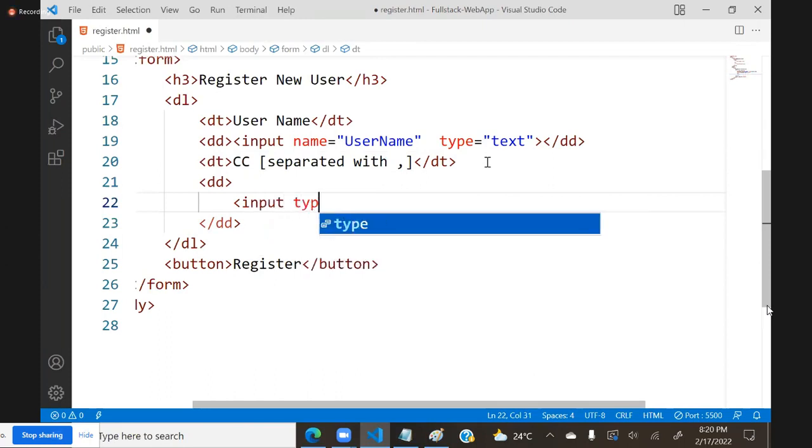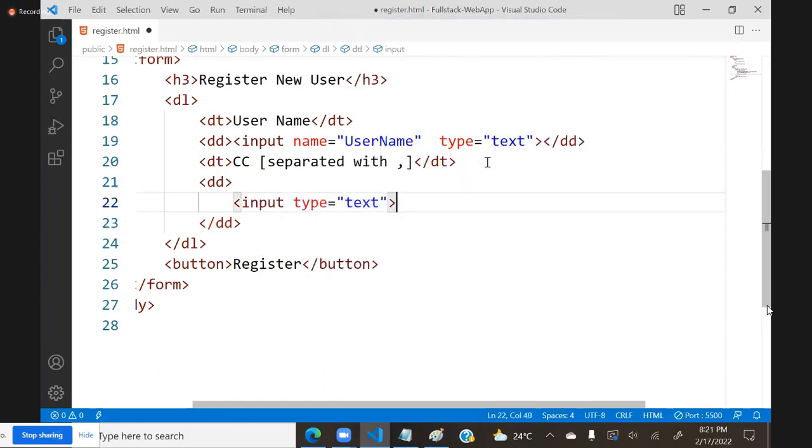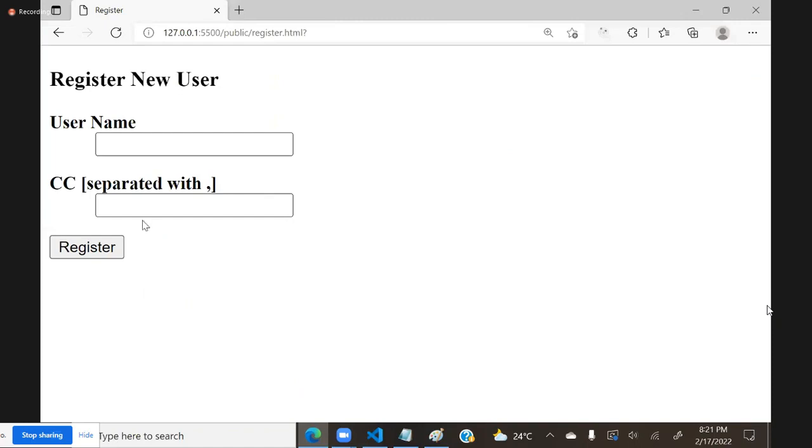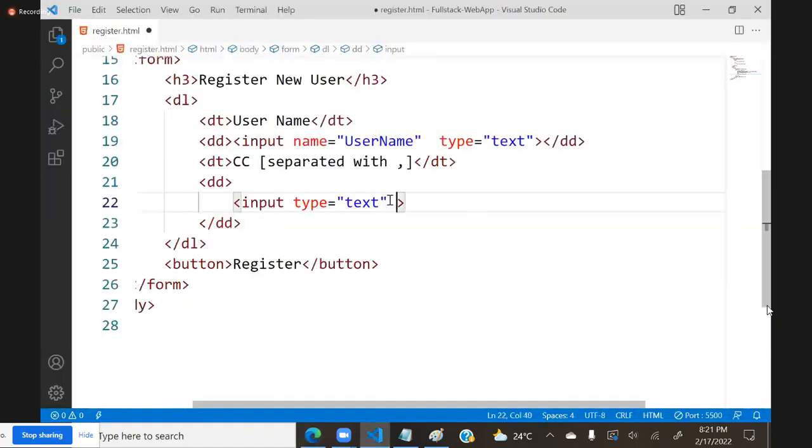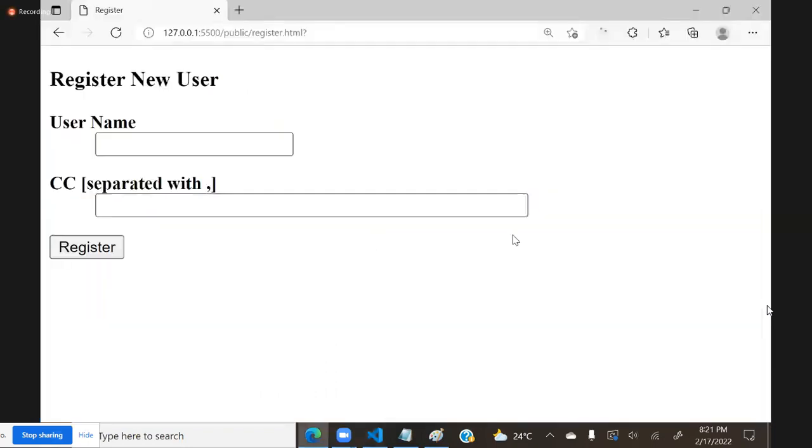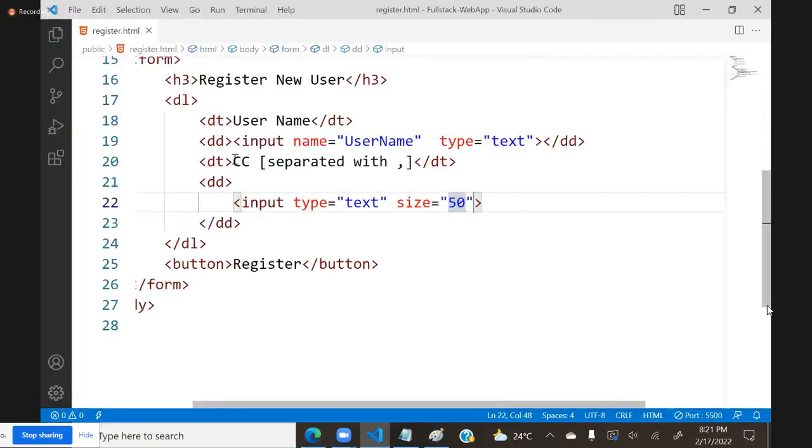Here I said input type is equal to text. And here I want to display a little lengthy text box. Then I can just keep the size as some 50, then the size will increase. That means the text box size increases. For example, I am asking here for some OTP. Then I don't need such a lengthy text box for OTP. Then I will just keep it to 4. Then it will be like this.